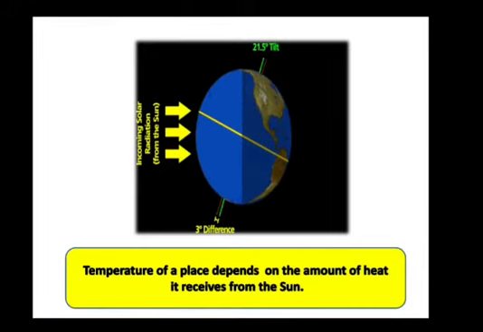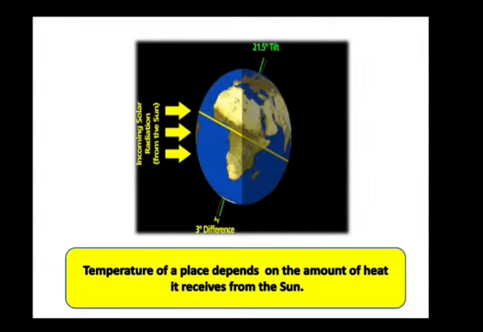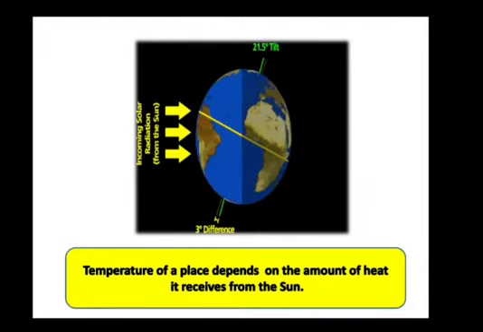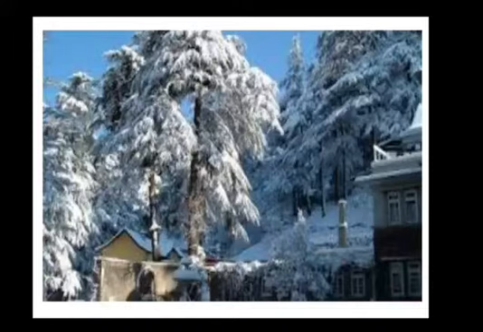However, the temperature of a place depends on the amount of heat it receives from the sun. The heat is not uniformly distributed over the surface of the earth. Some places are very hot, temperature is very high, while others are extremely cold, the temperature is very less.